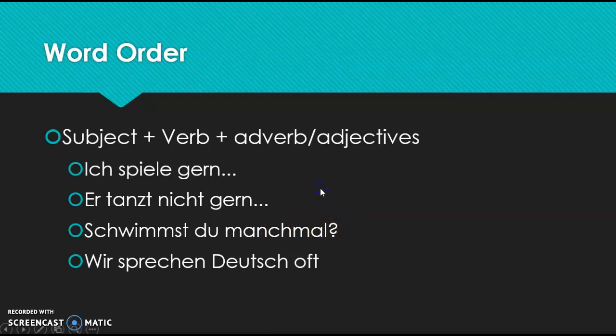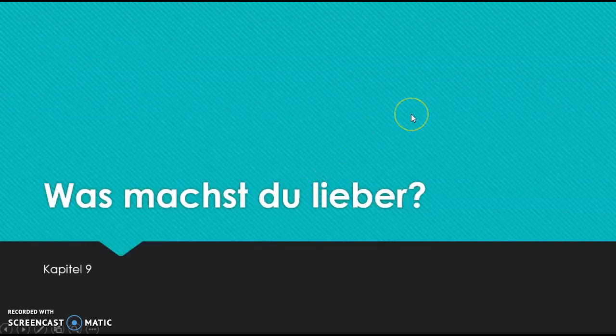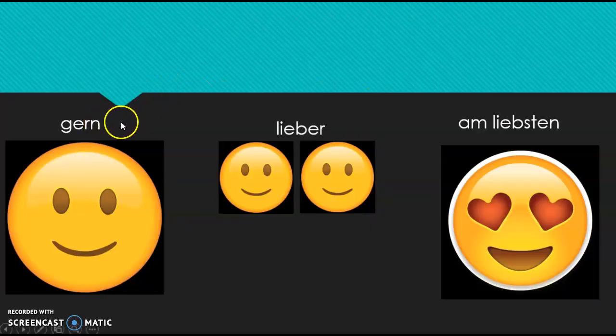Okay, so I want to introduce the question, was magst du lieber? If you remember the question, was magst du gern, means what do you like to do? Was magst du lieber is going to be a different word. So gern, we know we add it to a sentence to say that we like to do something. We would directly translate it as gladly, but we tack it onto a sentence to say that we like to do something. So if you just said ich tanze, that would mean I dance. Ich tanze gern means I dance gladly.